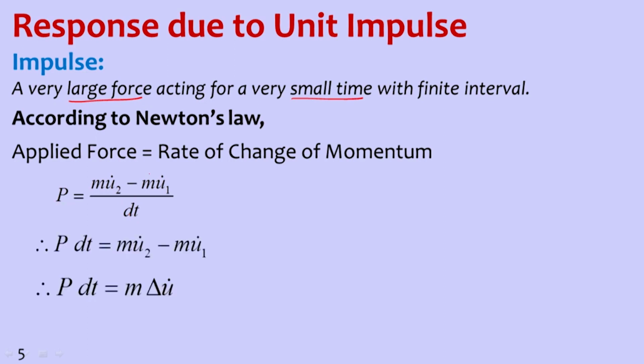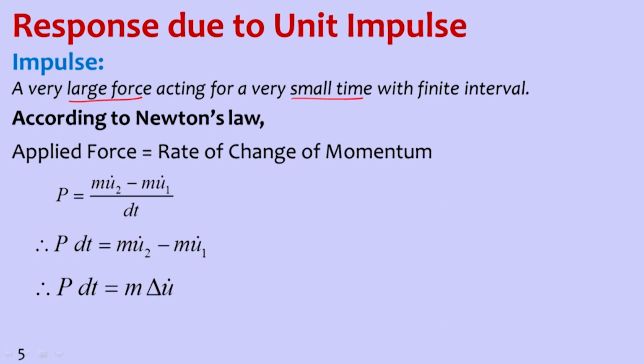That is the force and momentum principle. Now if I multiply this P into dt, which is impulse, the change of momentum is called impulse, or force into dt is impulse. Here, if we take m as common, we get u2 dot minus u1 dot, that is velocity at time 2 minus velocity at time 1, which is the change of velocity.